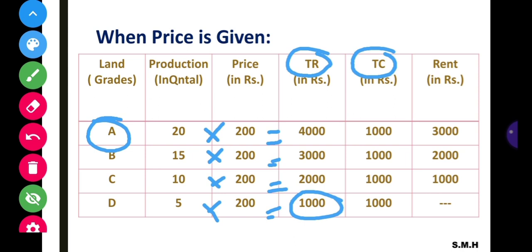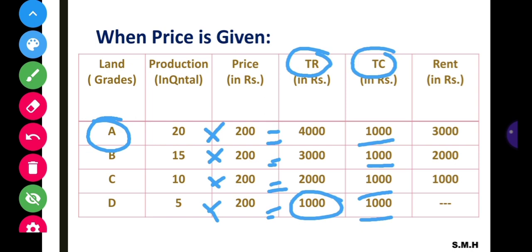Okay, the cost of production is also given, that is 1000. In our assumptions we have discussed that the cost of production remains constant for all the grades of land, it cannot change, it remains the same. Here it is given as 1000 as the cost of production, or total cost. Now to calculate the rent of each respective grade of land, we have to subtract the total cost of production from the total revenue.